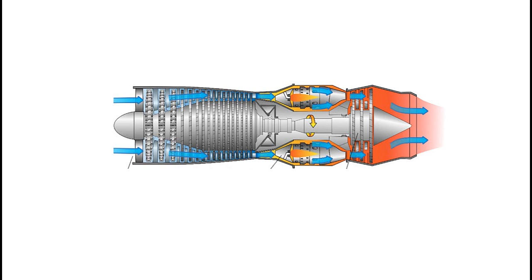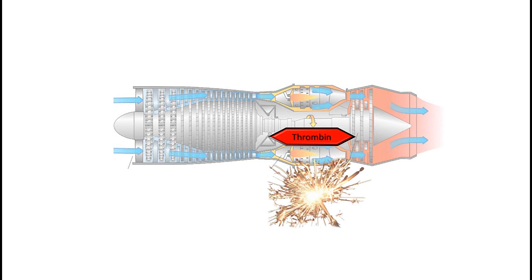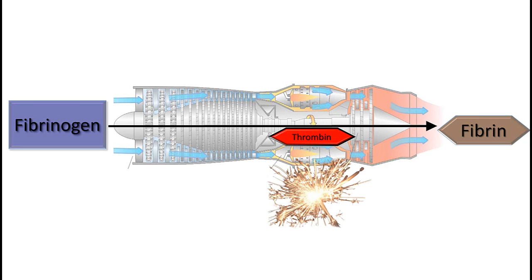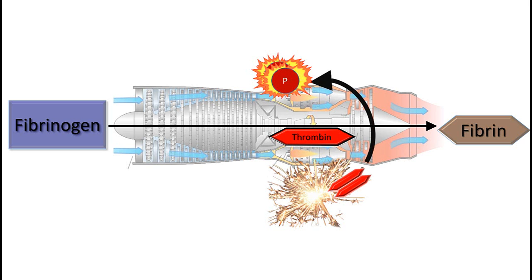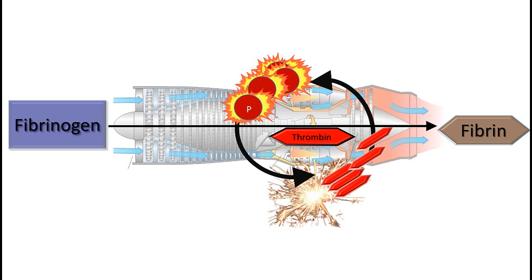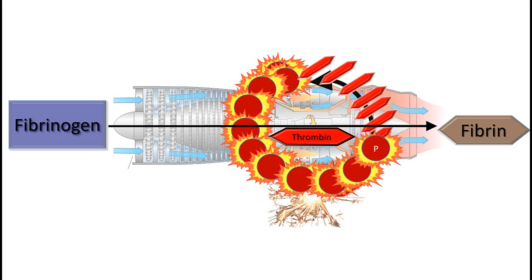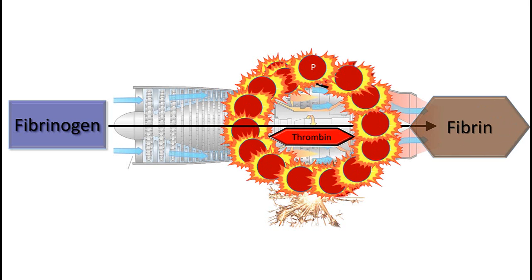Coming back to our engine model, let's look at the self-propagation of thrombin generation and platelet activation. An initial injury sparks thrombin generation, which changes fibrinogen into fibrin, but we know thrombin has a secondary function to activate platelets. So, some thrombin generation leads to platelet activation, which leads back to thrombin generation and activating more platelets. This cycle of platelets to thrombin back to platelets continues until we have a fully active coagulation system which generates lots of fibrin to close our damaged vessel.